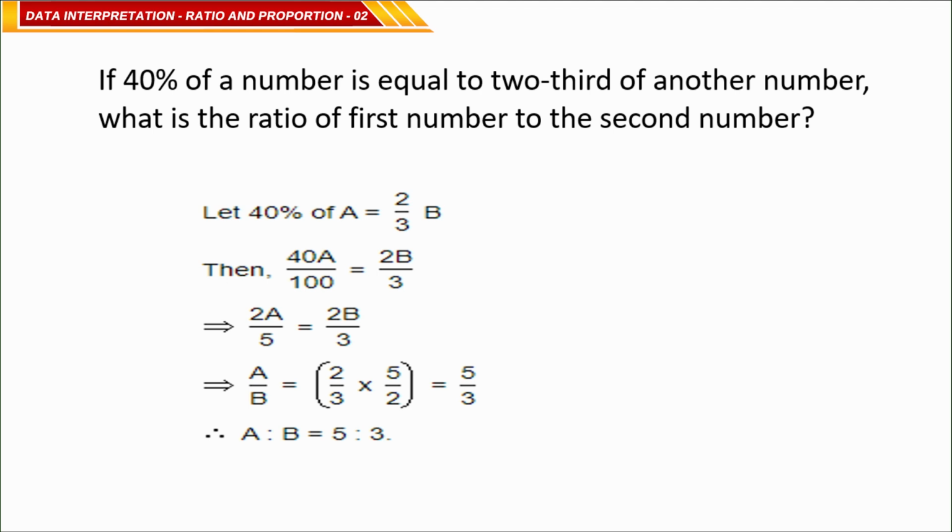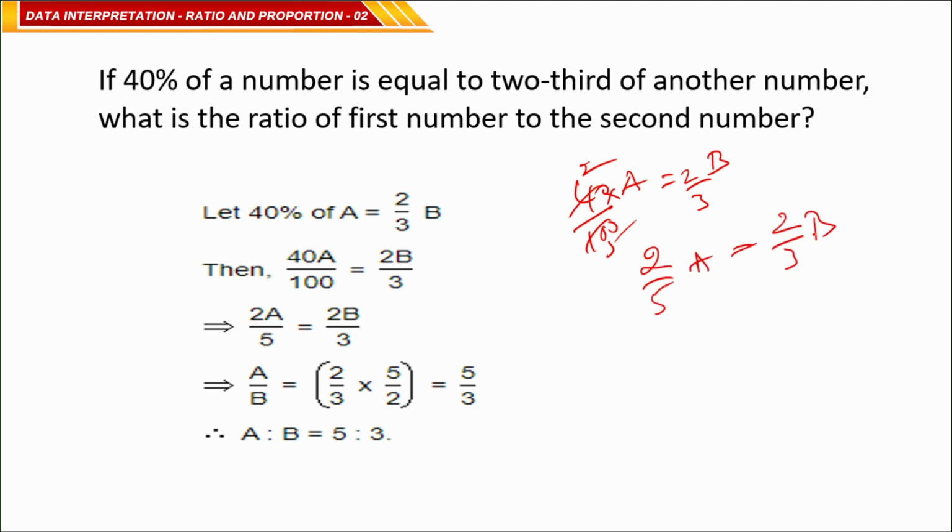We don't know the first number, say it is A, and the second number, say it is B. The given information is 40% of A means 40 by 100 of A is equal to 2 by 3 of B. Two 2s are 4, so 2 by 5 A is equal to 2 by 3 B.